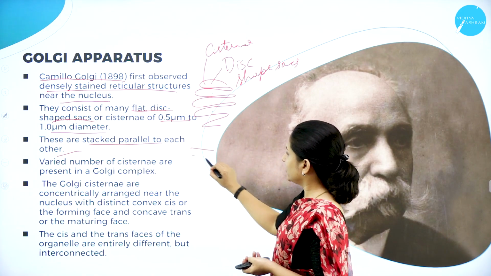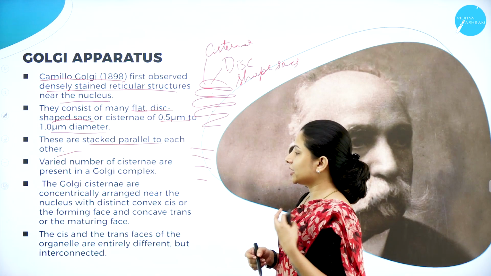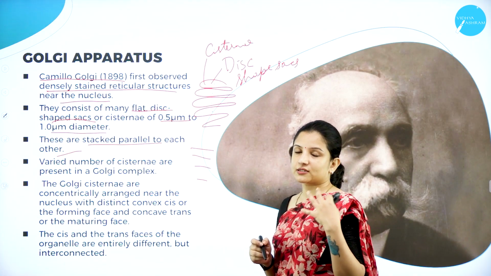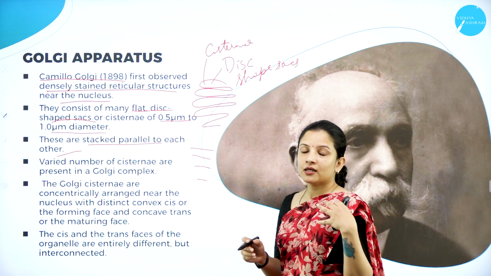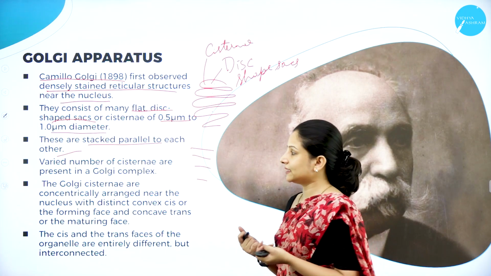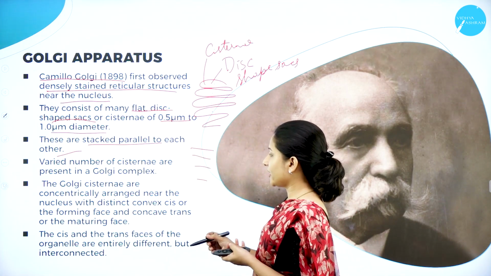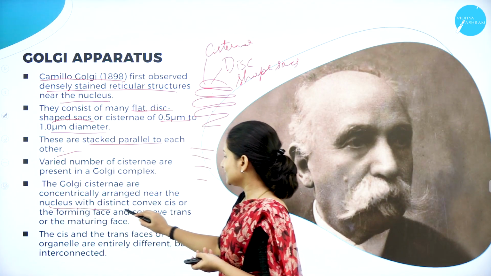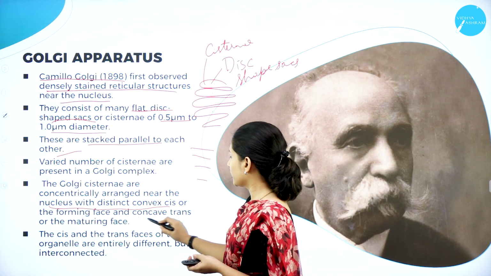So like this, parallelly they are stacked to each other, and there are varied numbers of cisternae present in the Golgi complex. It is not that if there are about 3 or 4 Golgi complexes inside a cell, the number of cisternae that is formed is the same. It varies. It is not always the same. And the Golgi cisternae are concentrically arranged near the nucleus with distinct convex or forming cis face and concave trans face.